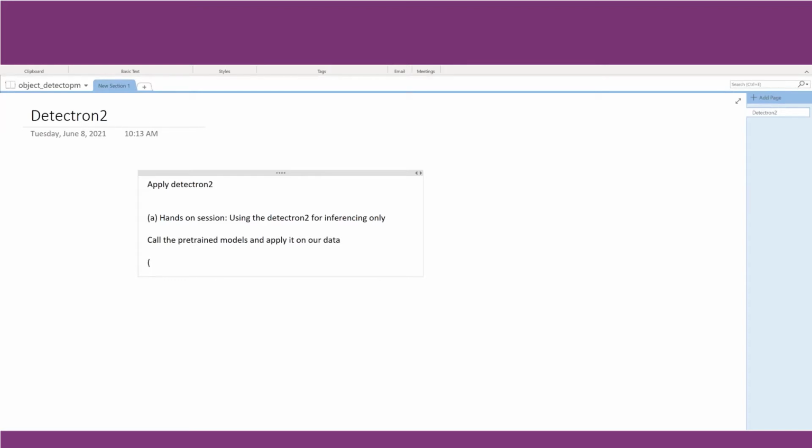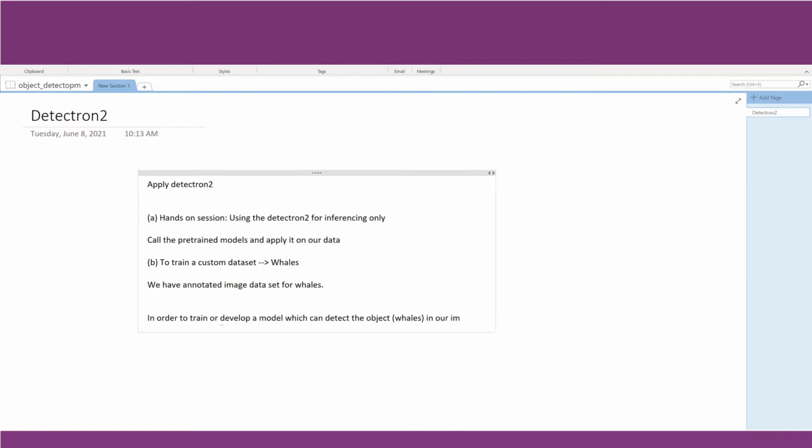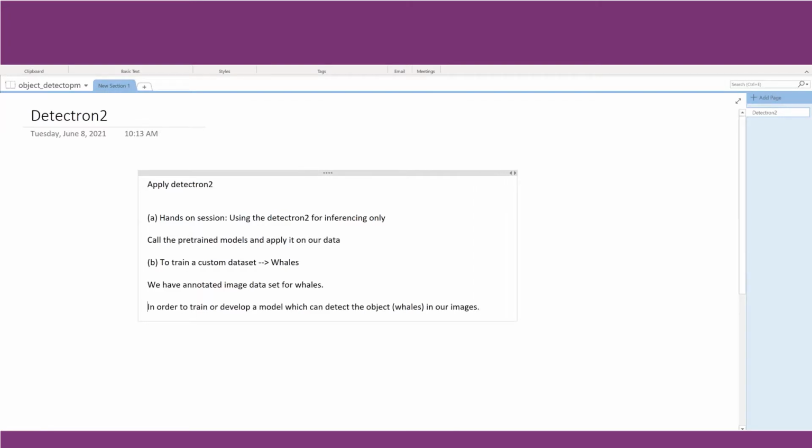Later, we will use this framework to train on a custom dataset. We will gather a custom dataset on whales. We have an annotated image dataset for whales. Just imagine that we have annotated these images with a tool, and now we are going to use those images in order to train a model which can detect the object of interest, that is whales, in our images. So I guess the agenda is pretty clear.